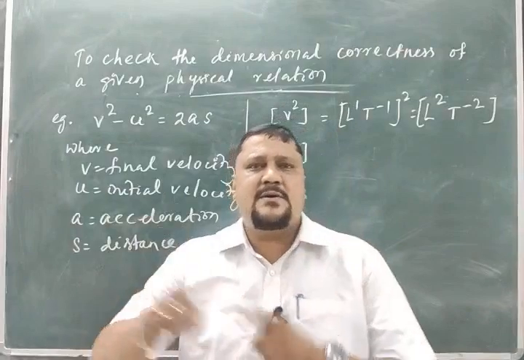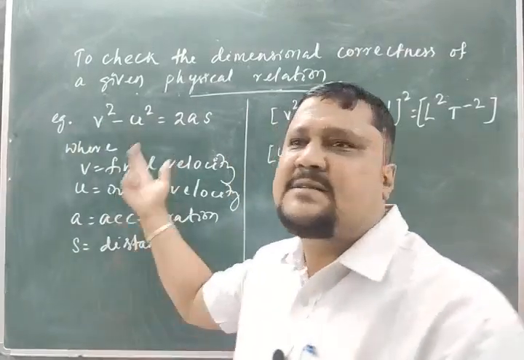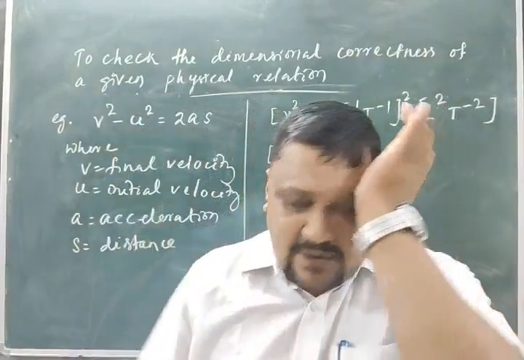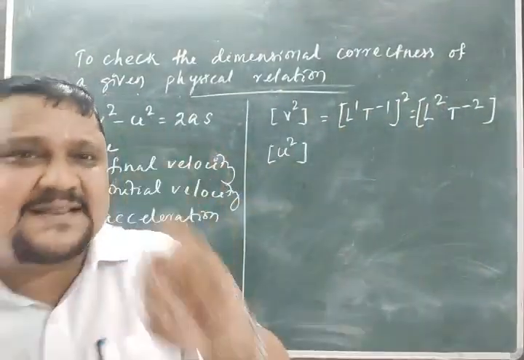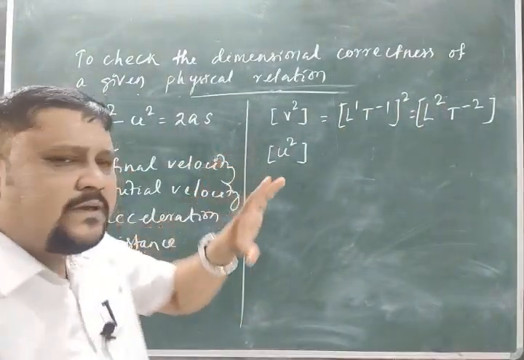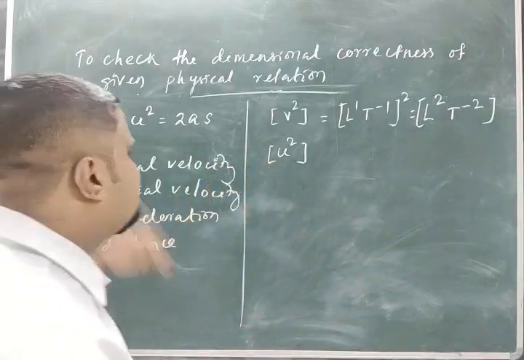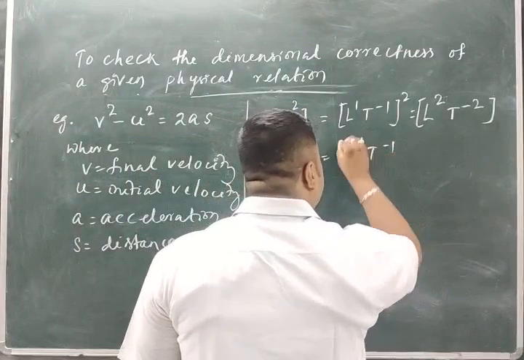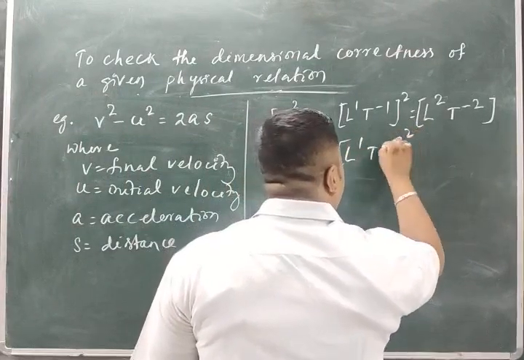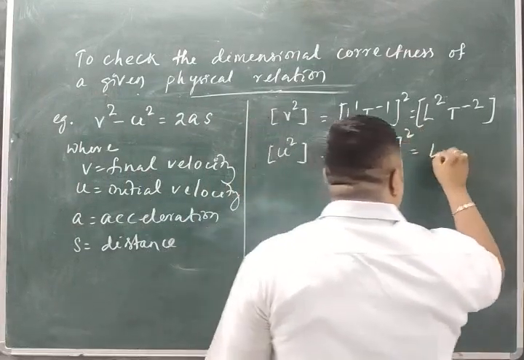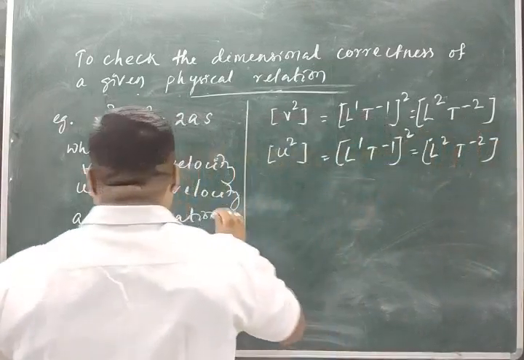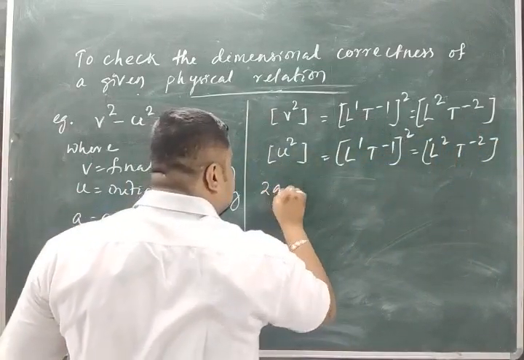So if I discuss that one for 1 hour, then the dimension part is what gets minimized. But here our topic is dimension. That is the thing. For the time being, you know that it is a velocity. So initial velocity is equal to L1 t minus 1 to the power 2, isn't it? So I can write L2 t minus 2, same thing. Clear? Then I will go for that 2as.